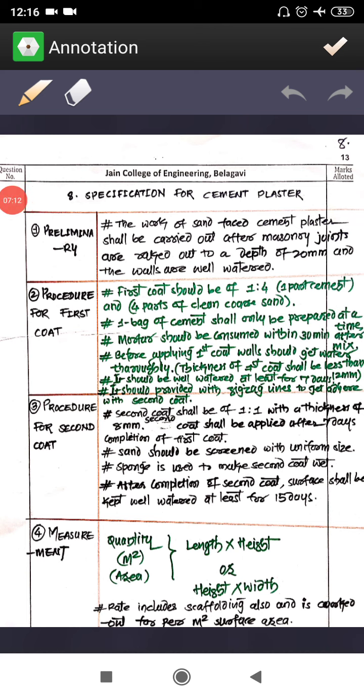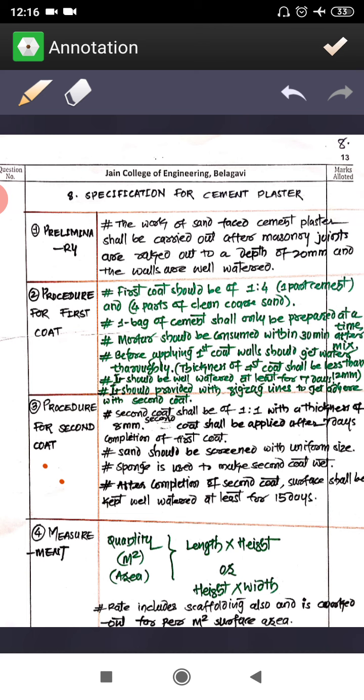So the next item is cement plaster. You know how we are going to do the plastering, right? So you have to understand how it is going to be carried out on the site, right? As I said previously also, if you know the site work, you can easily write the specification, and if you know the specification, you can easily execute the things on the site. So both are vice versa. Any one you have to make standard. If you want to write the specification properly in the examination, you should know the site work. That is very important, right? And based on that only I have written these things, right?